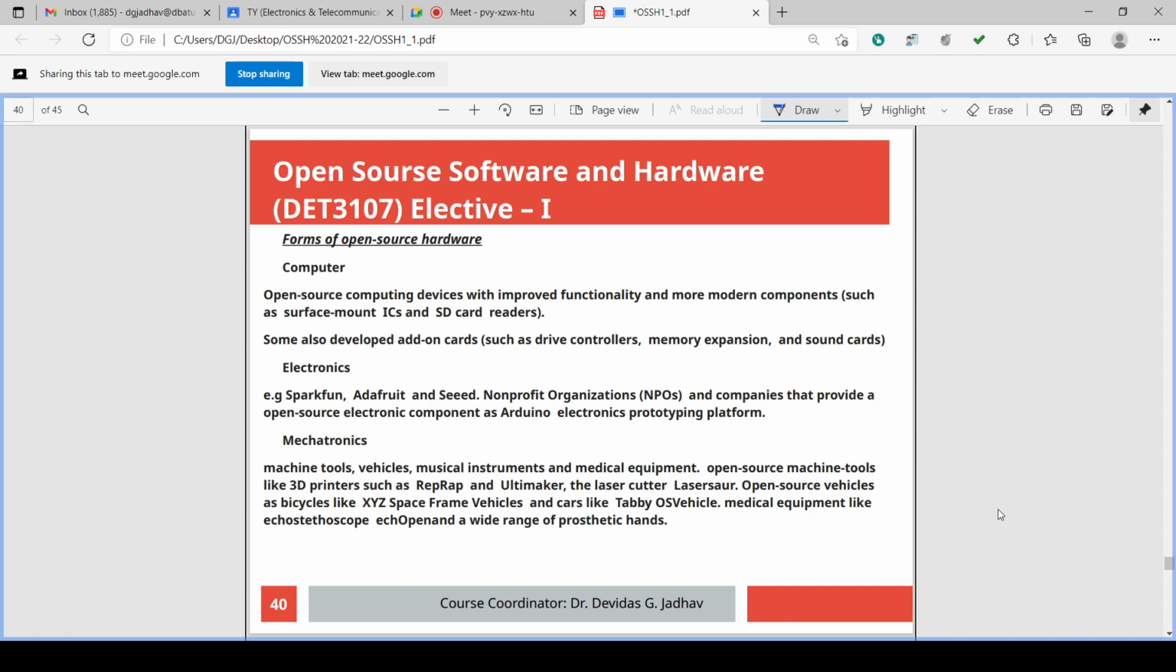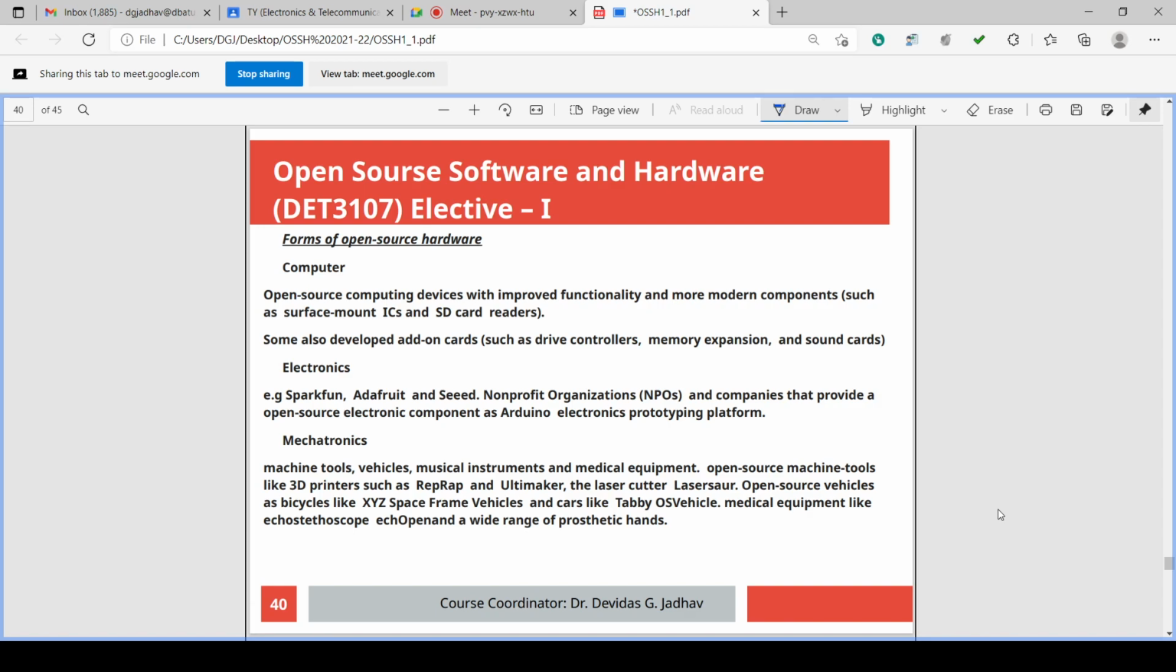Suppose a computer is there, then that computer is a computing device. Now if it is an open source computing device, then it will have improved functionality and more modern components can be implemented in that, added in that, such as surface mount ICs. In olden days, computers had other larger size ICs, DIP, SIP ICs, but nowadays surface mount ICs are there. So it has changed from those larger ICs to surface mount ICs.